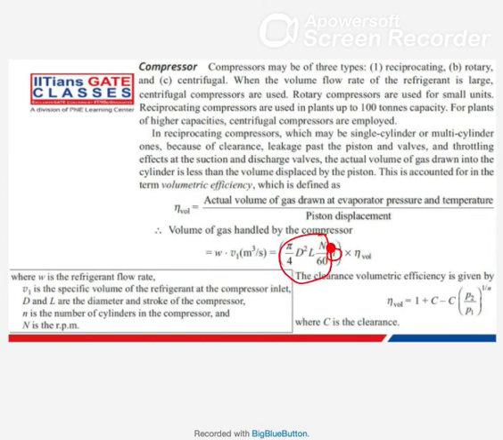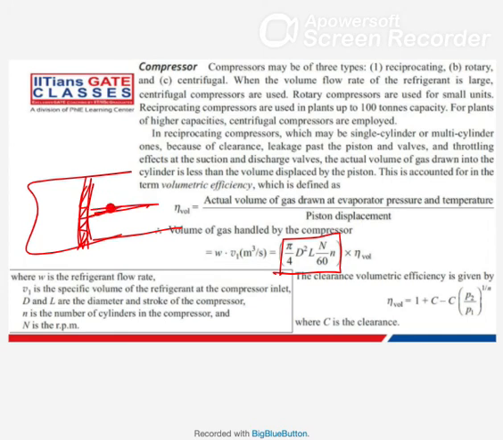Now this is small n. What is this small n? It represents the number of cylinders in your compressor. If one cylinder the value is 1, two cylinders the value is 2. So this is the displaced volume per second of this cylinder.